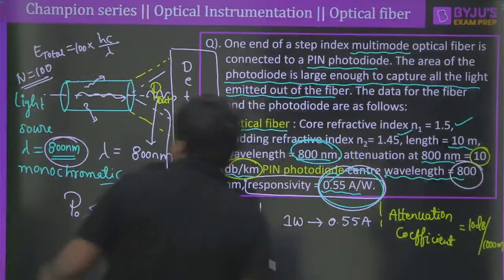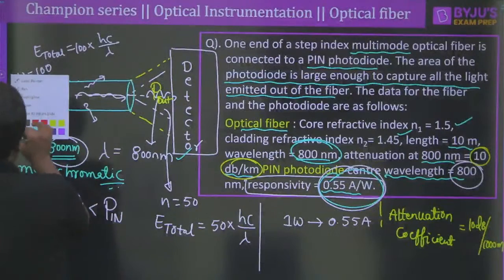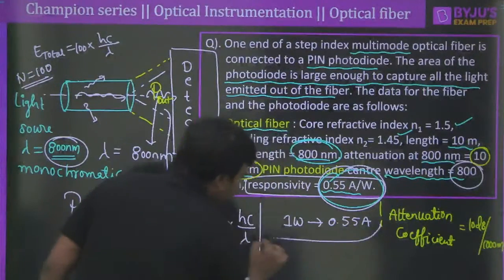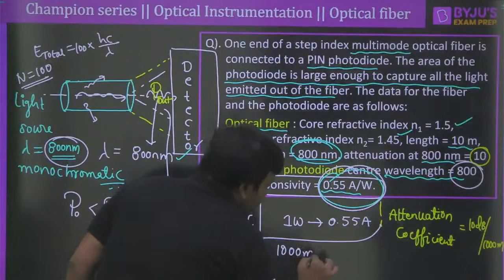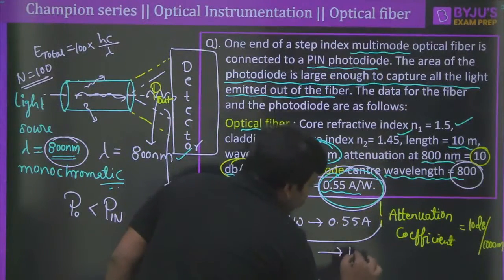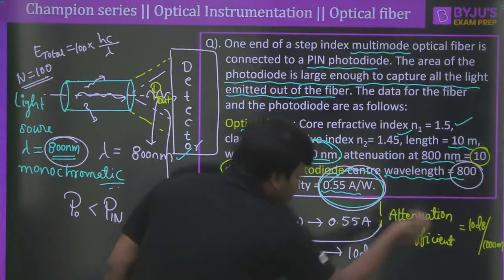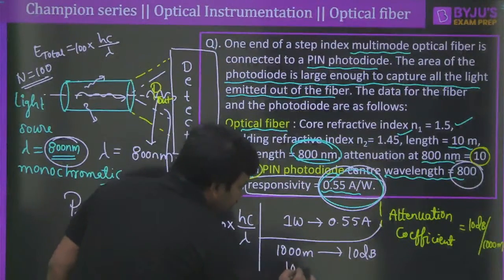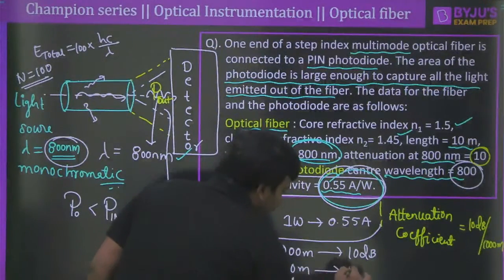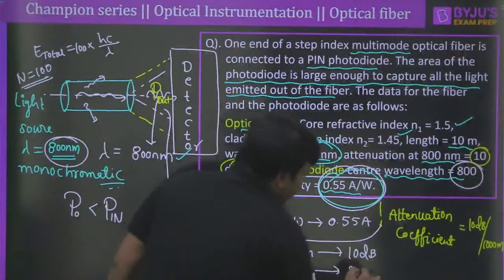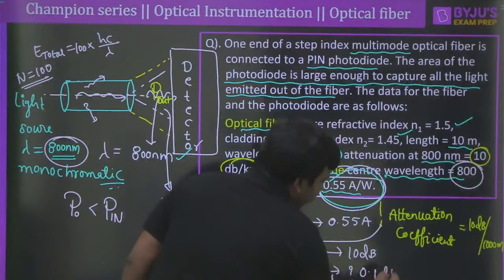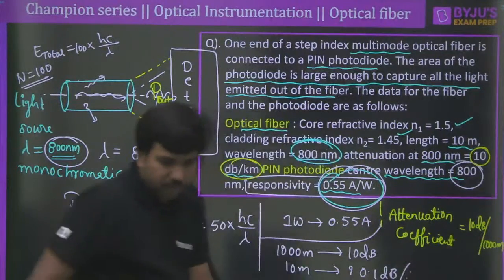So here, if you have 1000 meter length, the attenuation would be 10 dB. Correct? This slope is constant. However, if you have only 10 meters, what would this be? 10 into 10, that is 100 dB by 1000. So this will be 0.1 dB here. Clear? This is also easy, 0.1 dB.